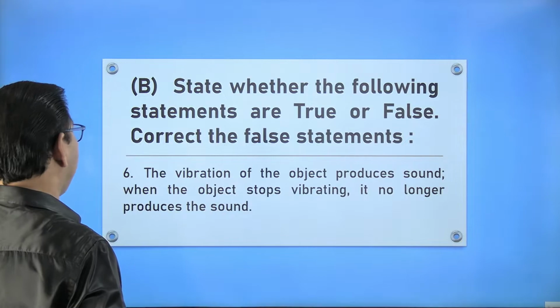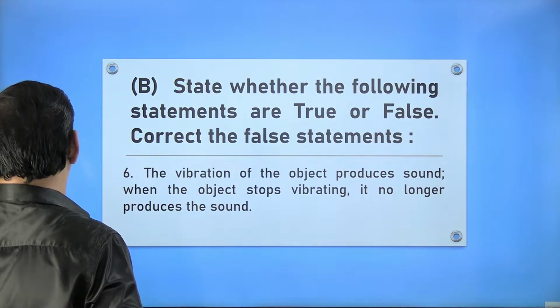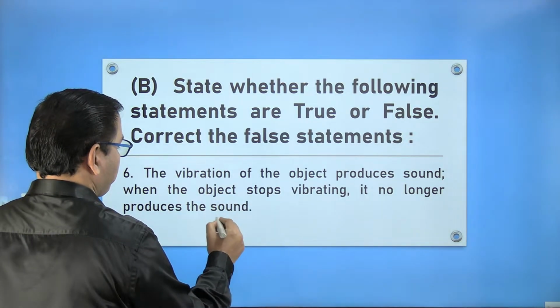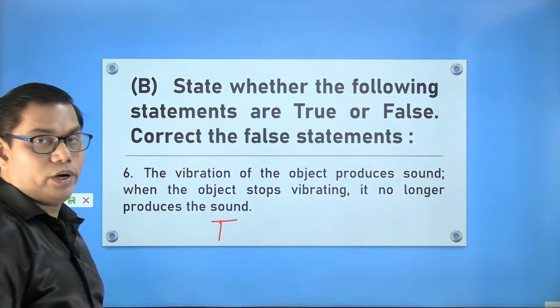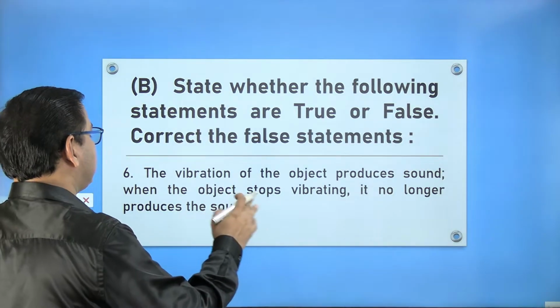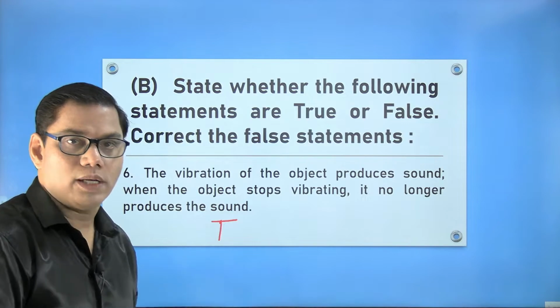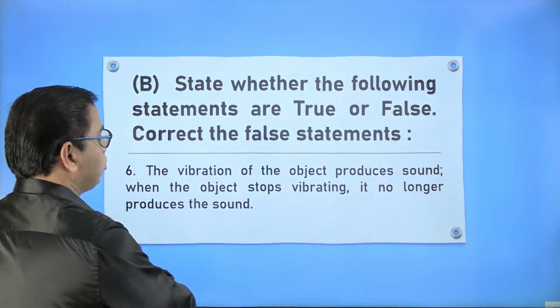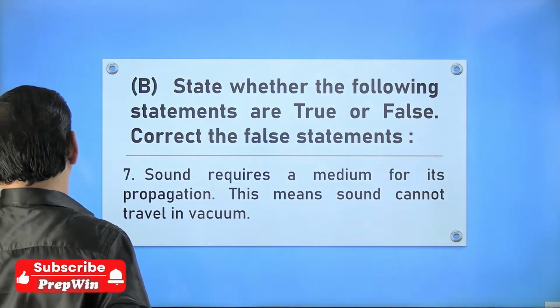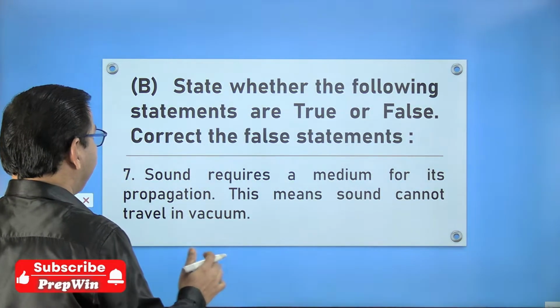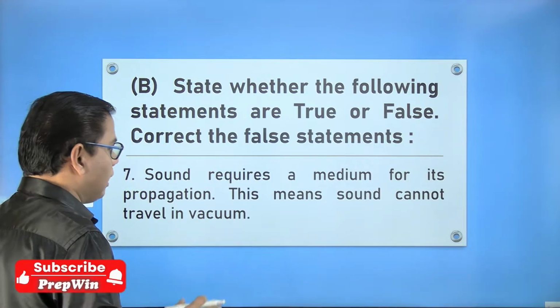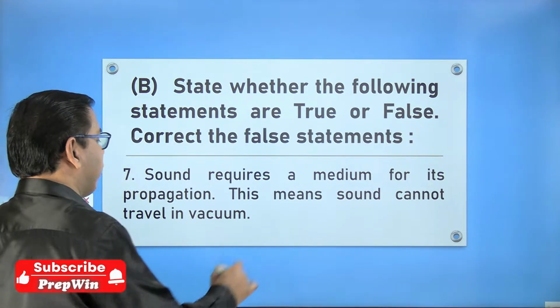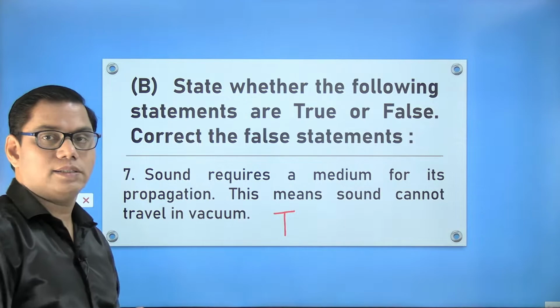Now here comes the true or false. First answer is true. Sounds are produced only because of vibration. If vibration stops, sound will also cease or stop, right? So this was true. Second answer is also true. It requires a material medium. Answer is yes. And sound cannot travel through vacuum. So this answer is also true.